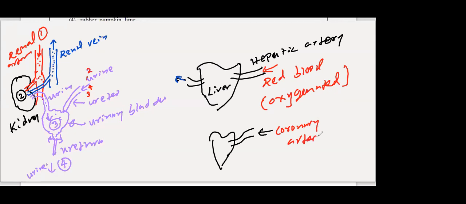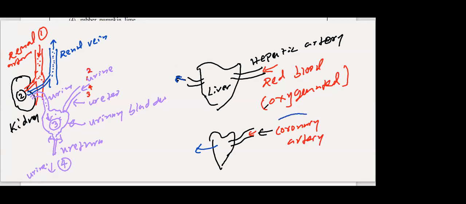Artery. What is the main artery which supplies blood to the heart? Coronary artery. So arteries supply oxygenated blood, or red blood, towards the organ, and away from the organ, deoxygenated blood, that is blue blood. Towards the organs, oxygenated blood or red blood. Away from the organs, deoxygenated blood.